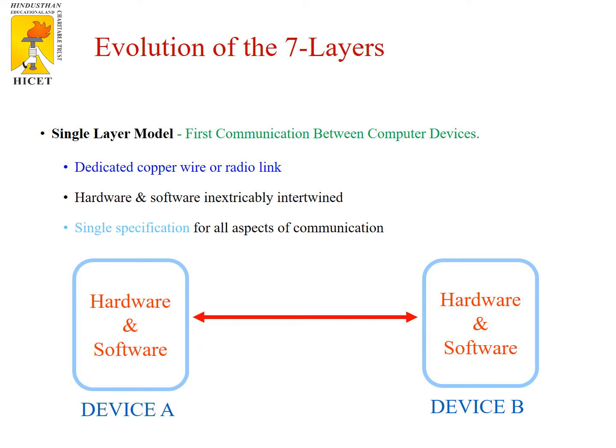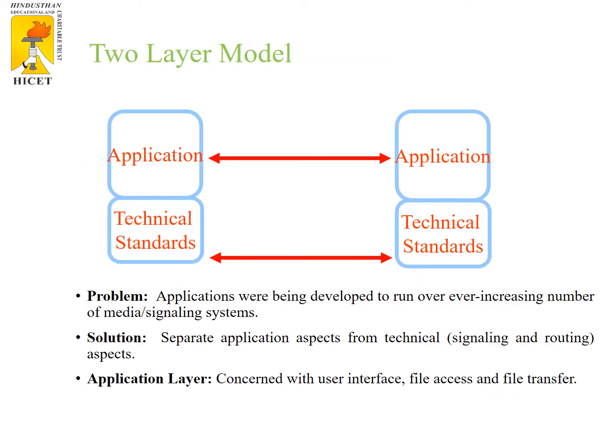From a single layer it moves towards a 2-layer model where the operations are performed from the end user, that is, the process takes place at the application layer. From the application layer it moves towards the technical standard. The technical standard performs the necessary operations and requirements, and through a physical cable it transfers the data.